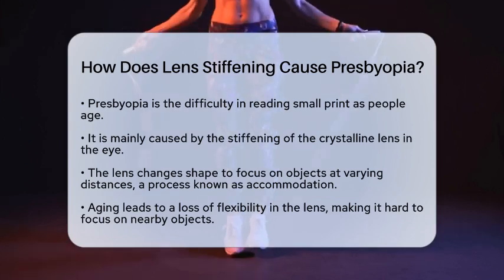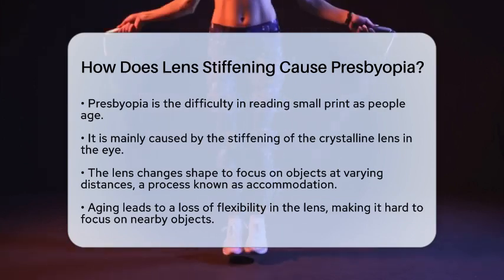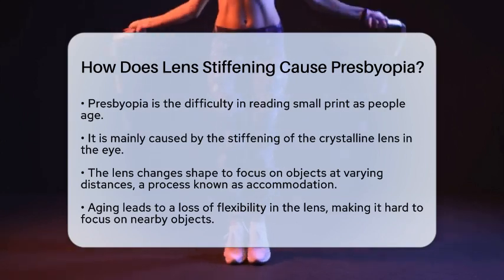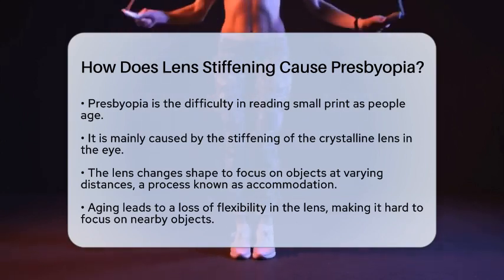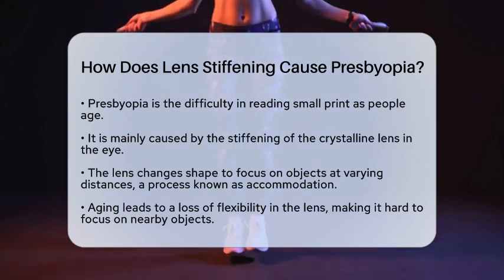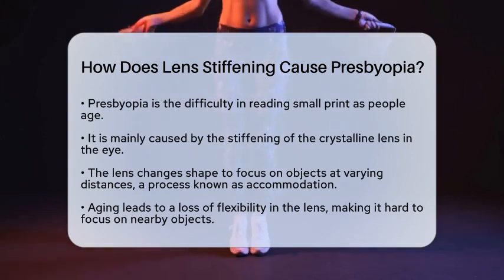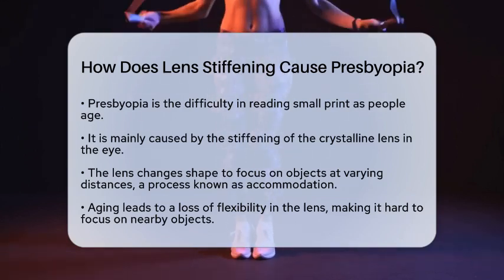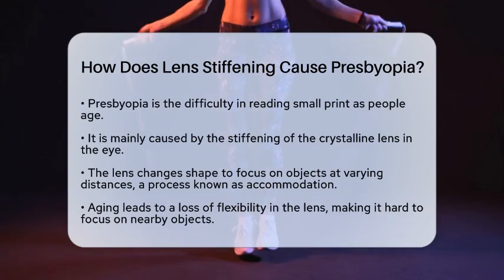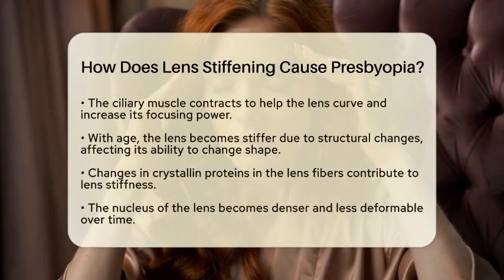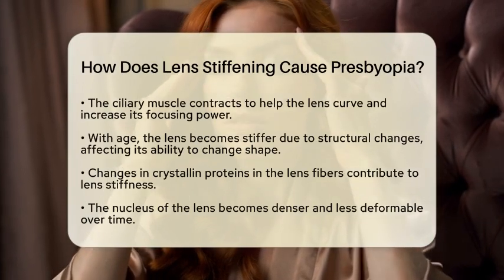When we look at something close, the ciliary muscle in the eye contracts. This contraction reduces tension on the zonular fibers, which are tiny ligaments attached to the lens. As a result, the lens can become more curved, increasing its focusing power. However, with age, the lens undergoes structural changes that make it stiffer and less elastic. This means that even when the ciliary muscle works normally, the lens struggles to change shape effectively.